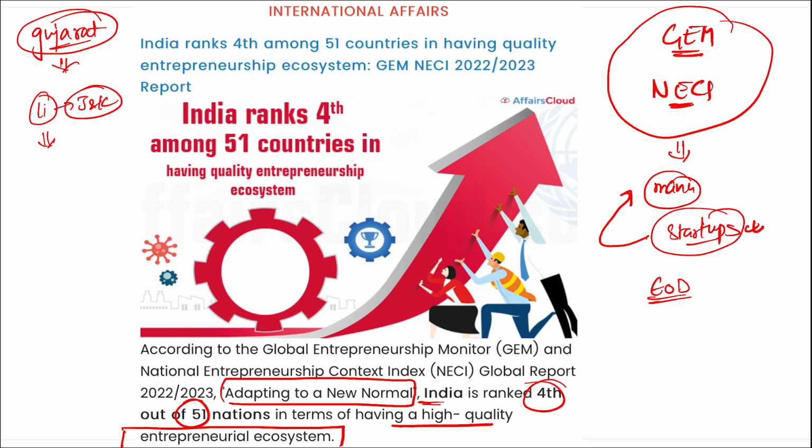Then if you remember, artificial diamonds is also in Gujarat only. So you can say that entrepreneurship is being promoted, and even various organizations in rural areas are promoting entrepreneurship at the basic root level.